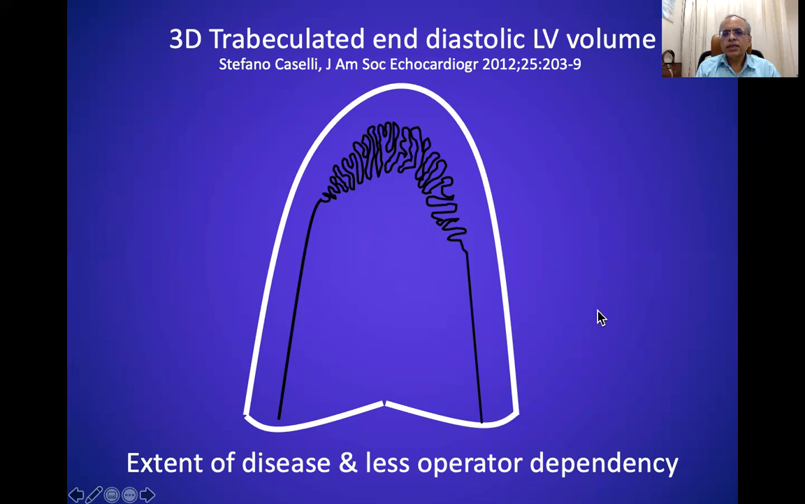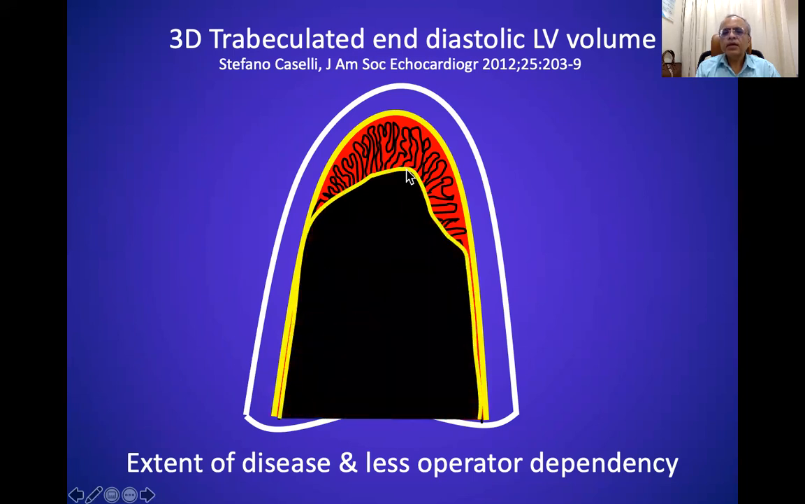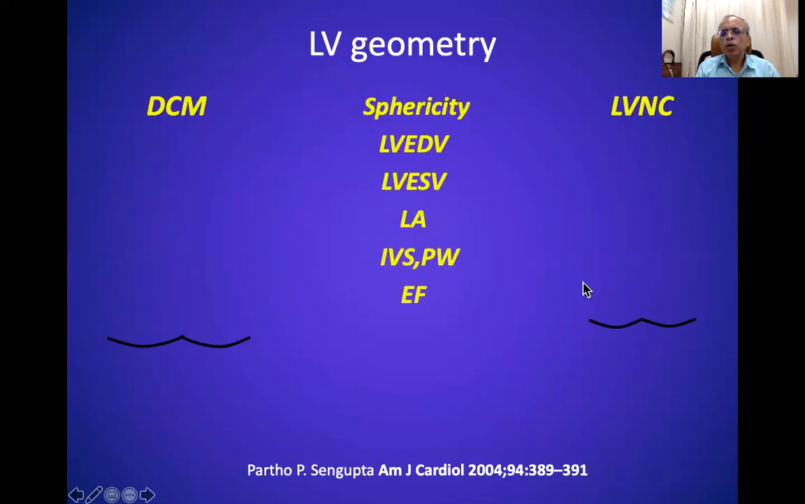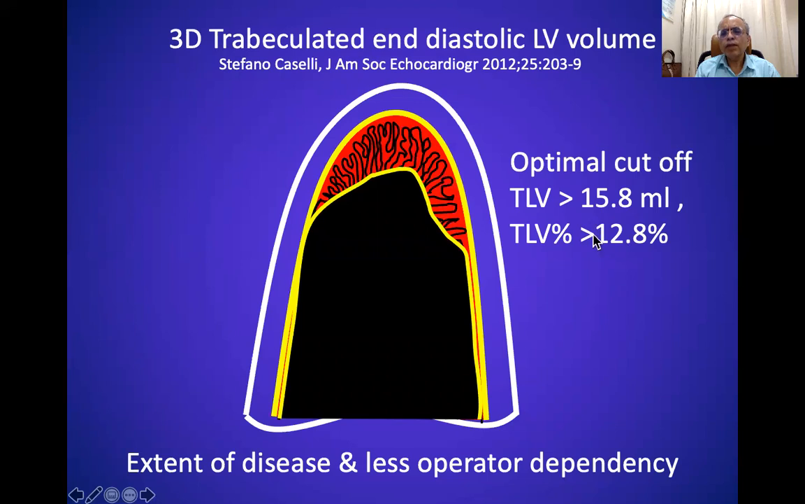According to this study, the authors first measured the volume subtended by the compact myocardium, and then they measured the 3D volume subtended by the endocardium. Subtracting these two volumes gives us the non-compaction volume. And they found that a non-compaction volume of 12% of total volume, or in real terms 15 ml or more of non-compaction volume, had a very high sensitivity and specificity in diagnosing LV non-compaction.